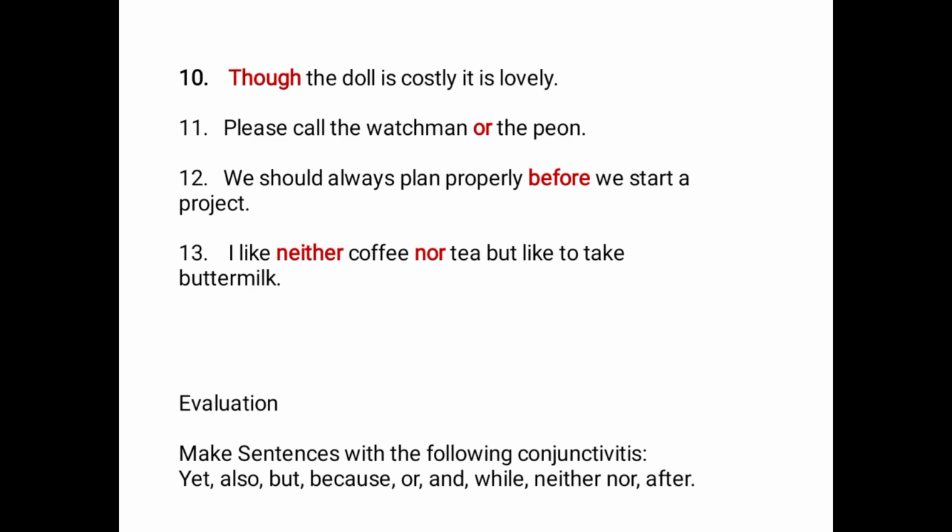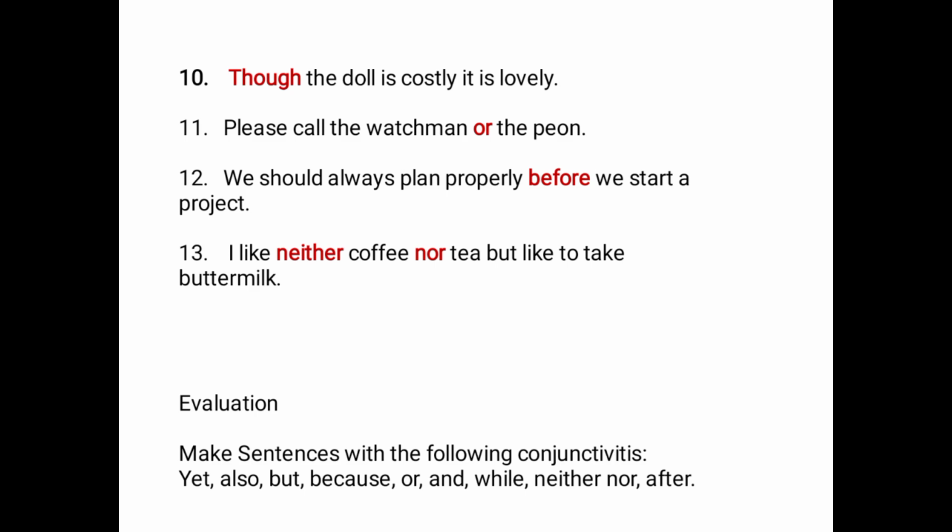And then lastly, number 13, says, I like neither coffee nor tea, but like to take buttermilk. Here we're supposed to have three different conjunctions. Sorry, the "but" is not colored. It's also part of a conjunction here. "Neither" is connecting or joining the phrase "like" and "coffee" together, just as "nor" is connecting two different words, the two nouns there, coffee and tea.